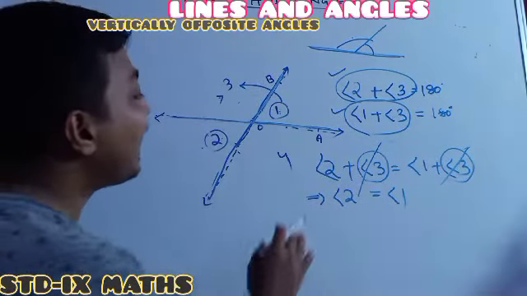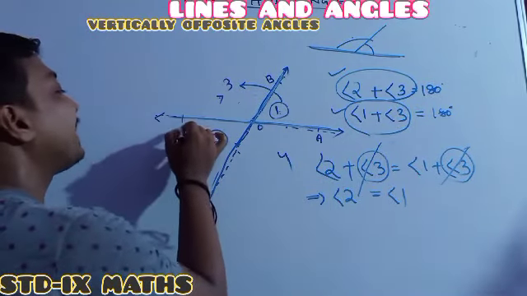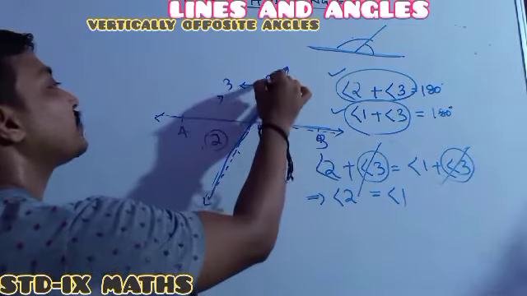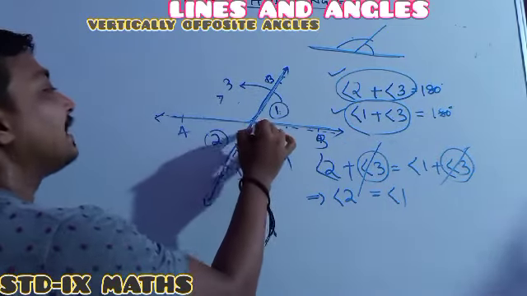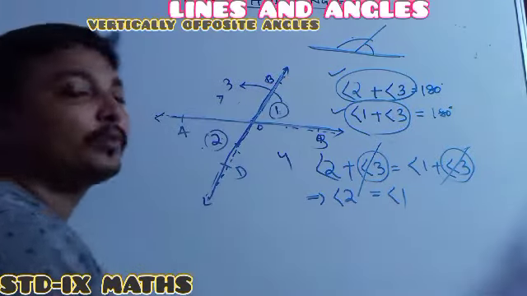Understood the proof? Here I wrote 1, 2, 3, 4 for your better understanding. Also, by taking this one as A, this one as B, this one as C, this one as D, and this one as O, you can take the angles perfectly and also prove it.